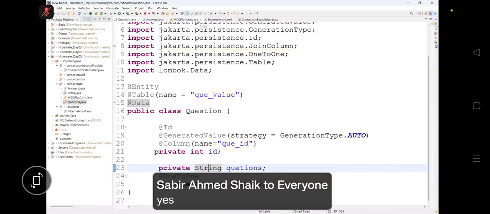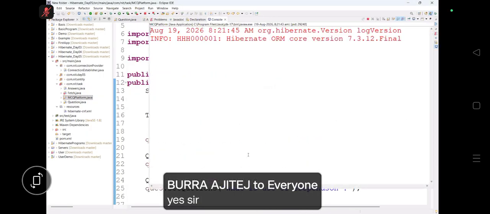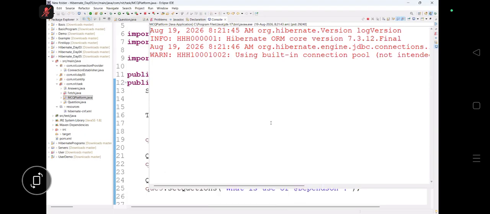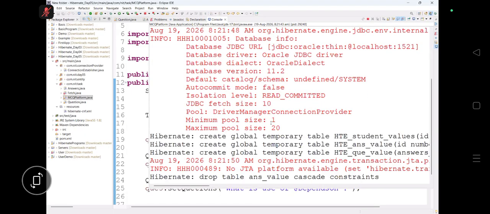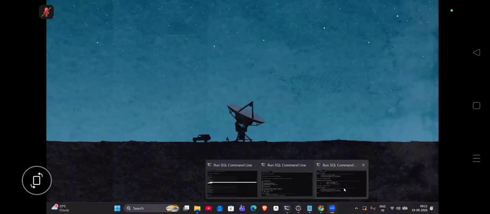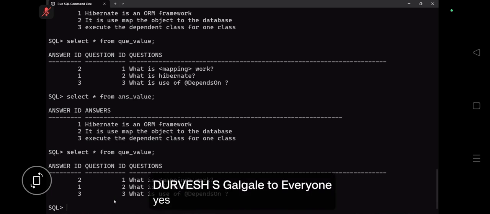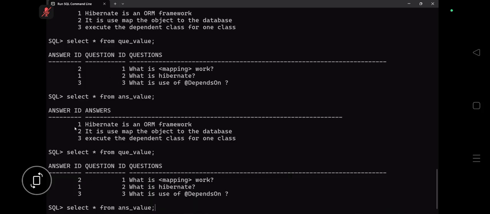Okay, let's run the application, guys, and let's see. Concentrate. Let's run the application and let's see. Right, let's go to the application here. I mean, there's a table here, and let's see. Question value will be as it is. You can see the question value is as it is, having one foreign key of answer ID, question ID, question. But now when we are going for the answer here, now you see previously the answer having how many things, guys? One, only this one. Answer having only answer ID and answers now. But because of 1 to 1, you can see here.